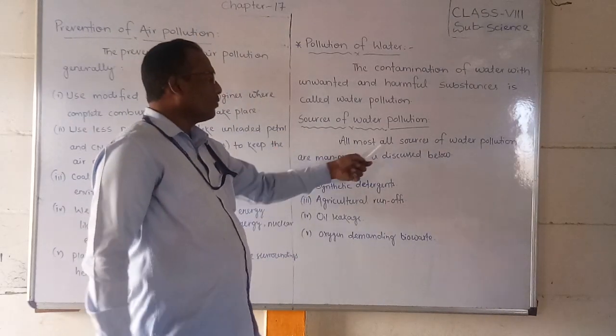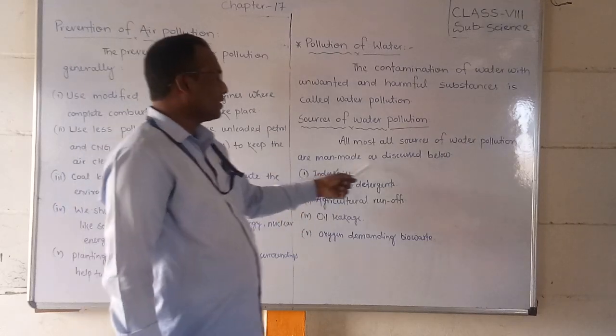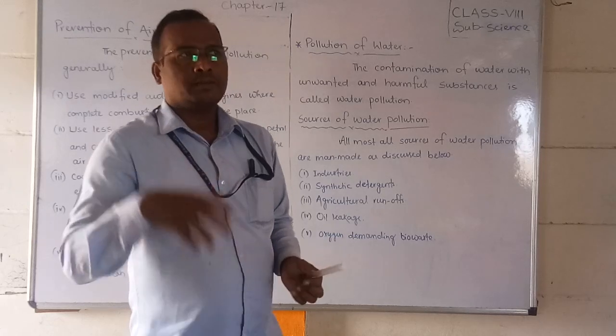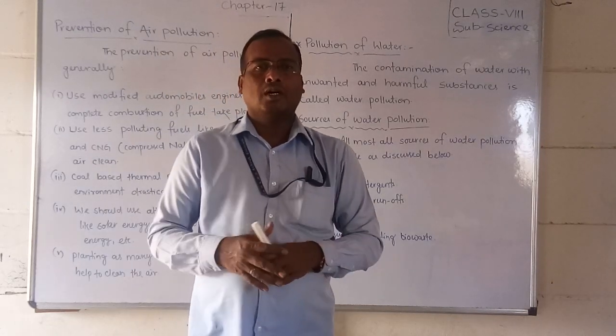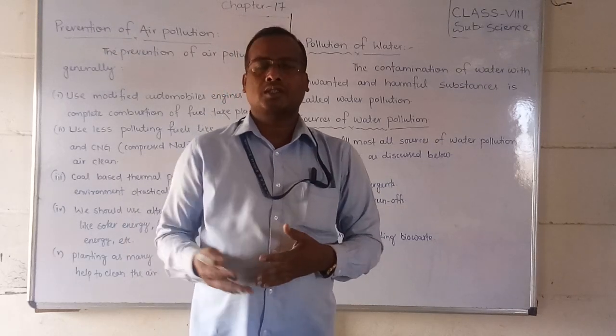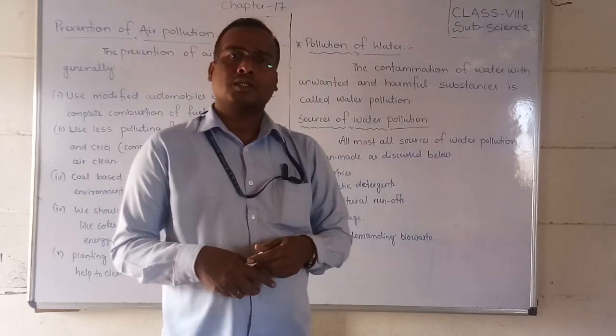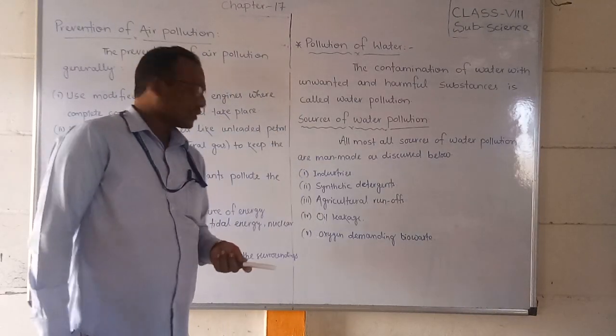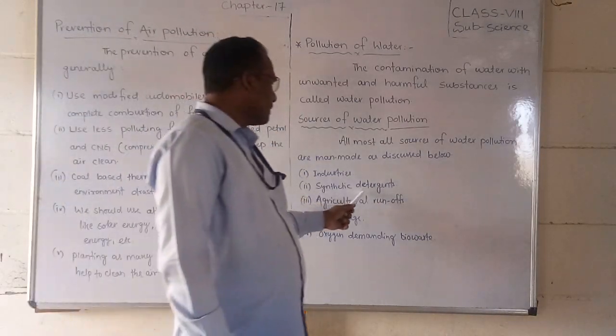Sources of water pollution. Almost all sources of water pollution are man-made, as I discussed. One is industries, as I told you first. Water is mainly polluted by the release of different chemical substances like byproducts, which we send directly to ponds or rivers. Second, synthetic detergents.